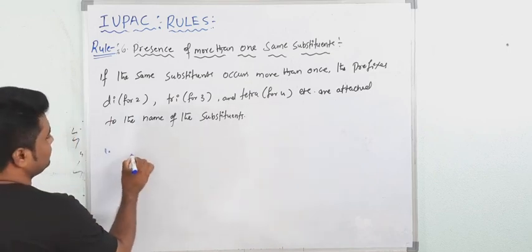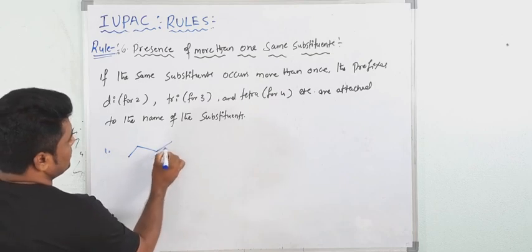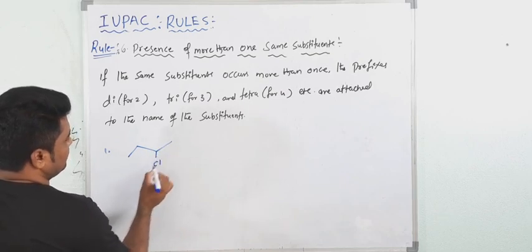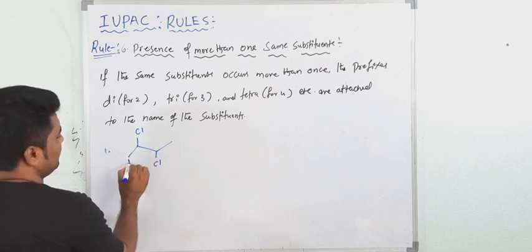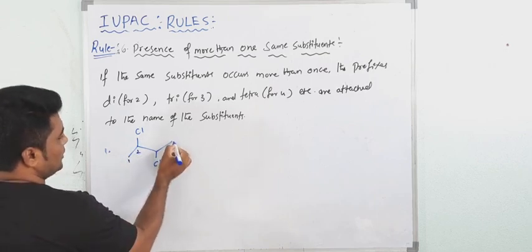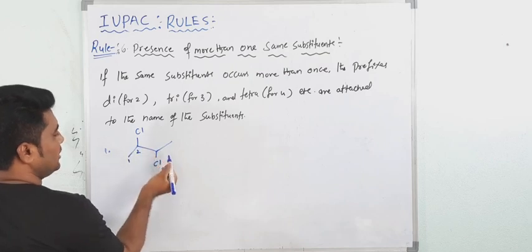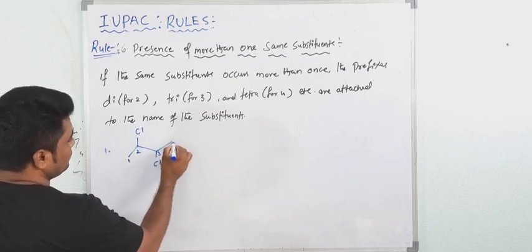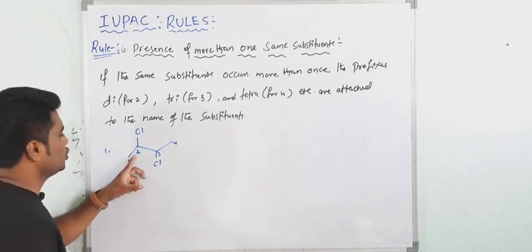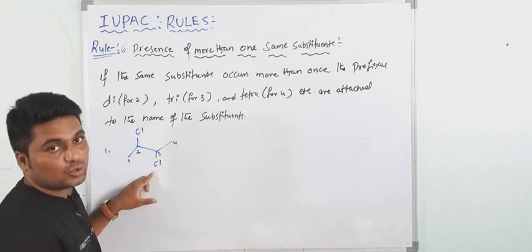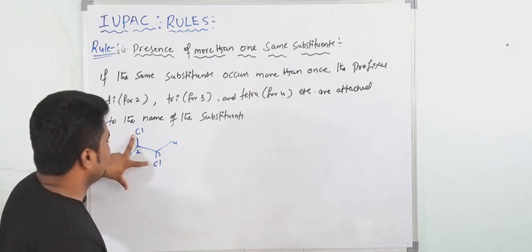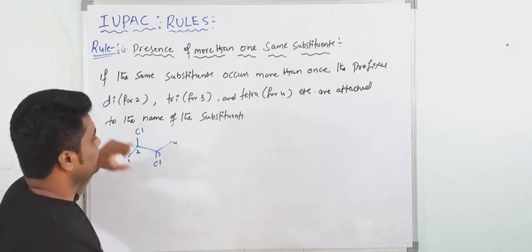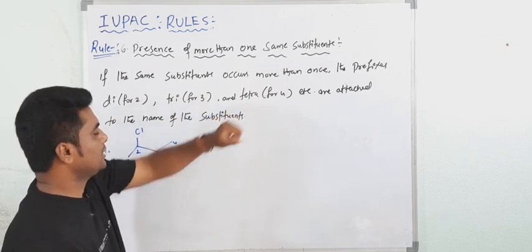first example, this is one compound. Here Cl is there. Here also Cl is there. So numbering you can give from any side. If you start from right to left, 1, 2, and left to right also 1, 2. So here, at the 2 position and 3rd position, 2 chlorines are there. So for the same substituent, 2 chlorines means di. If it is 3, tri. If it is 4, tetra.